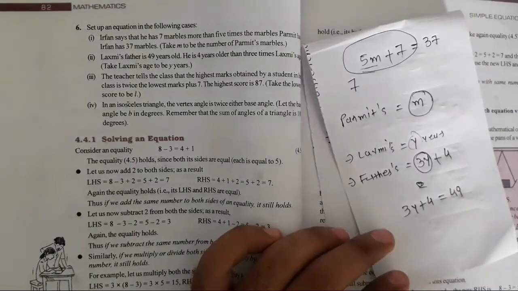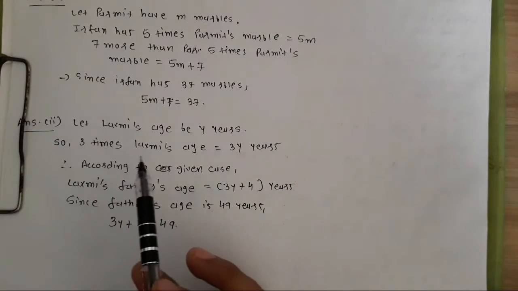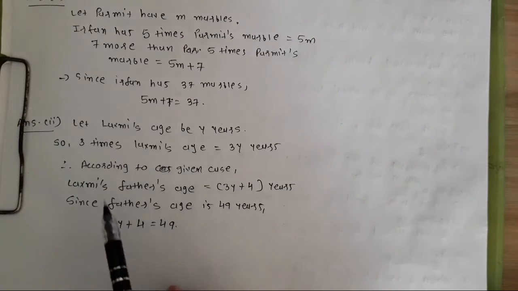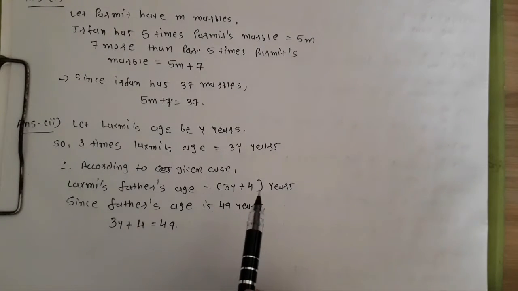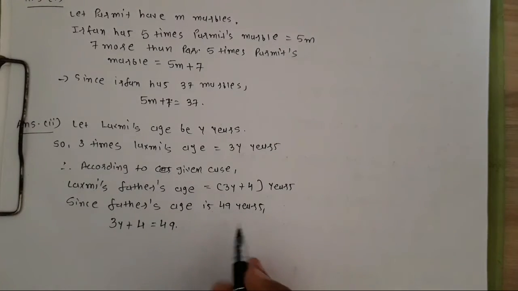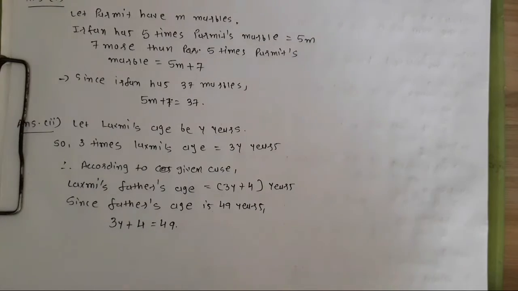So here we write, let Lakshmi's age be y years. So 3 times Lakshmi's age is equal to 3y years, and according to the given case Lakshmi's father's age is equal to 3y plus 4 years. Now since the father's age is 49 years, the equation for that is 3y plus 4 is equal to 49.